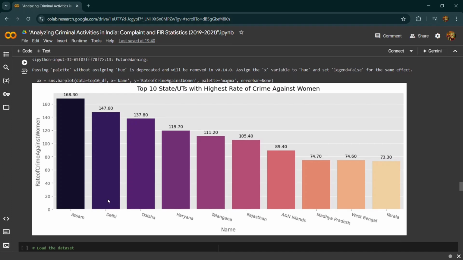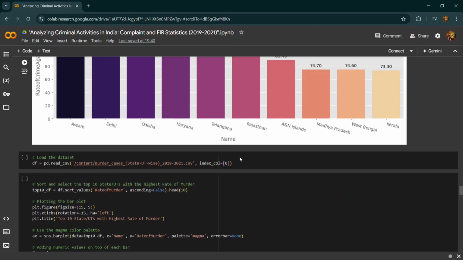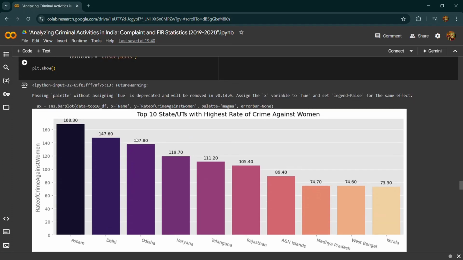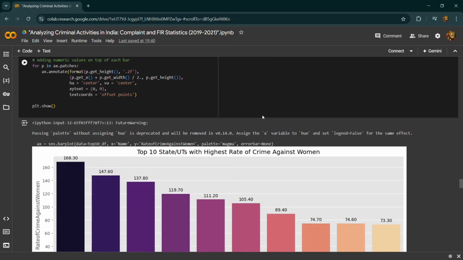From this, by examining the height of the bars, we can compare which union territories and states have the highest rate of crime against women, so that we can focus on policies and support, and it highlights where intervention might be most needed.